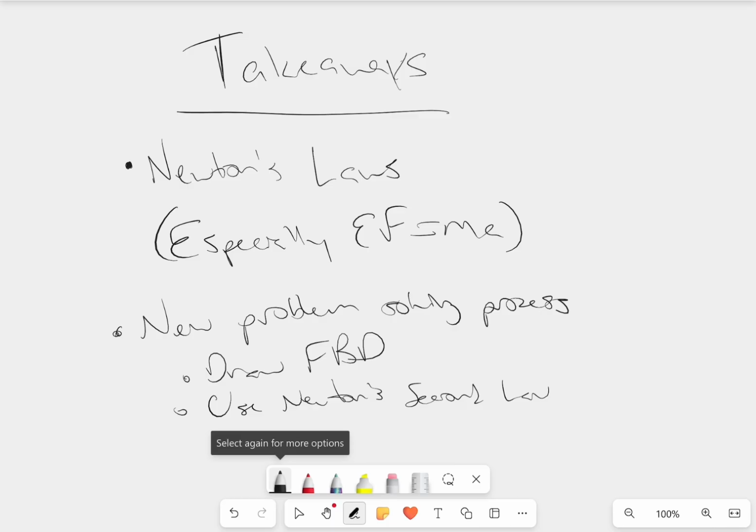Now, this leads us into our second takeaway, and it's our new problem-solving process. Before, the problem-solving process for kinematics was draw a picture, use your knowns and unknowns, and then apply your tools. In this case, it's a little shorter. First, you're going to just draw your free body diagram. You're going to represent every single force that's acting on the object in the system.